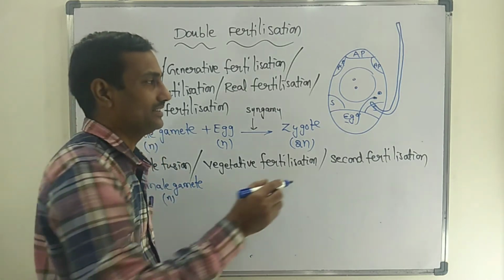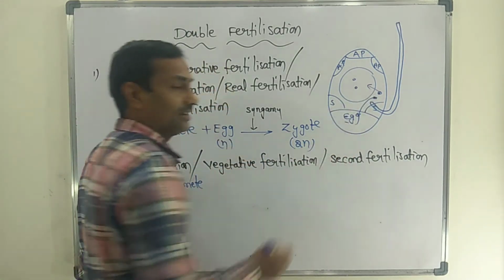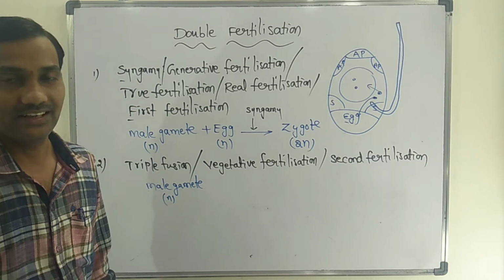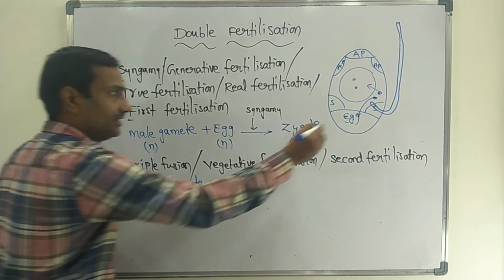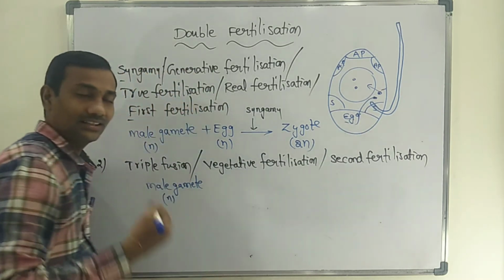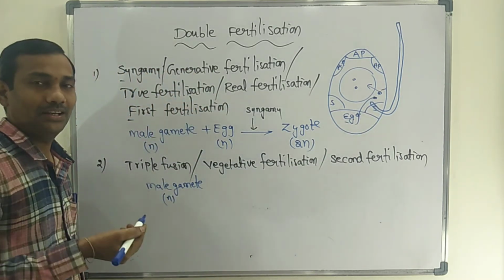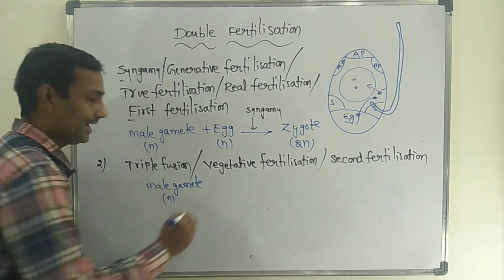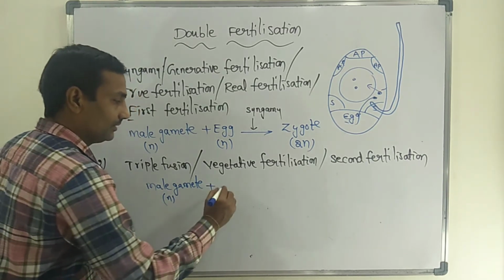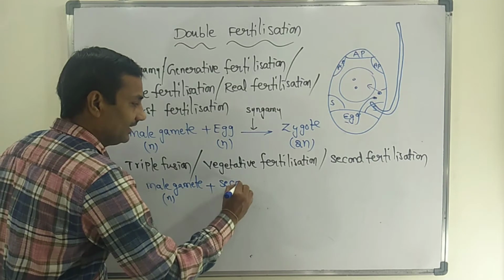Only one male gamete remains. That remaining male gamete found in the embryo sac fuses with the secondary nucleus.